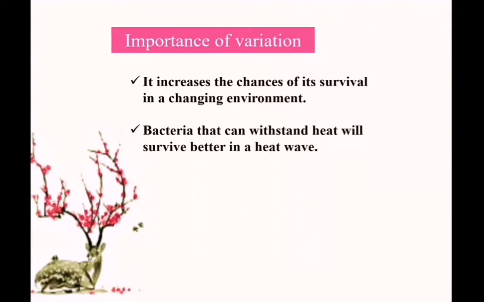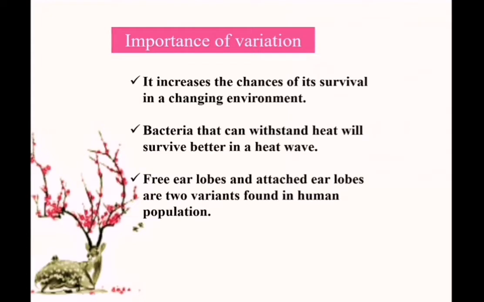Example, the bacteria that can withstand heat will survive better in a heat wave, but the bacteria which cannot withstand heat cannot survive. And free earlobes and attached earlobes are two variants found in the human population. So these are the variations. So how variation is happening and what is the importance of variation. I hope you all understood about variation.